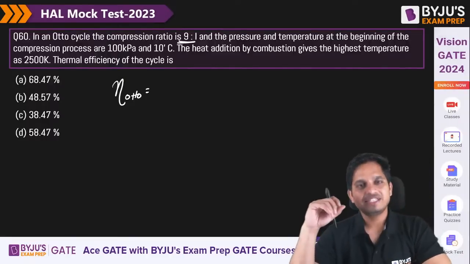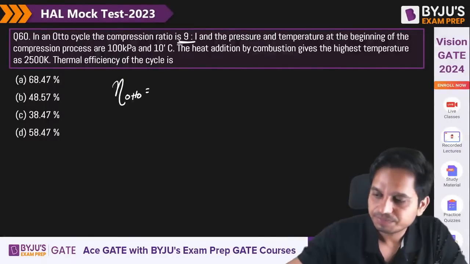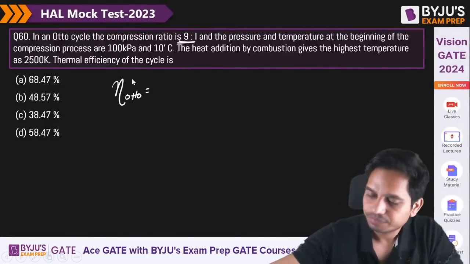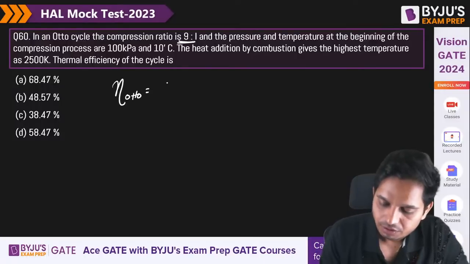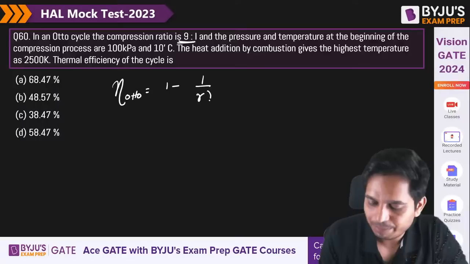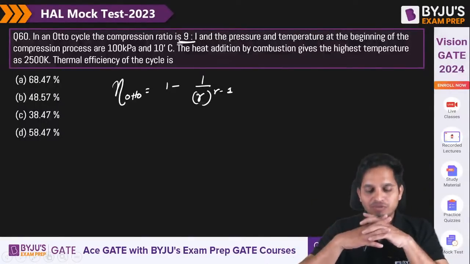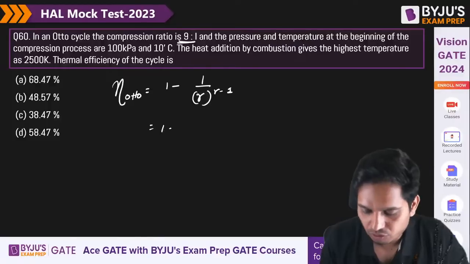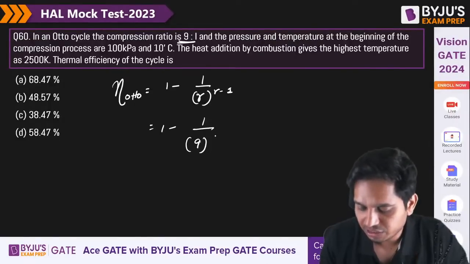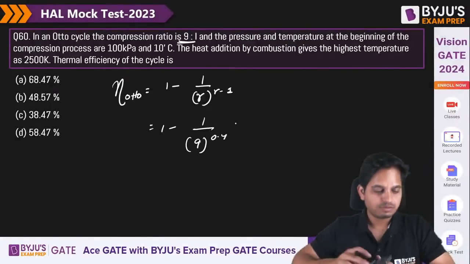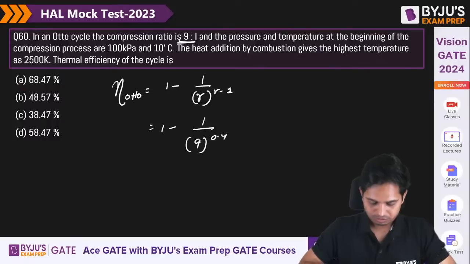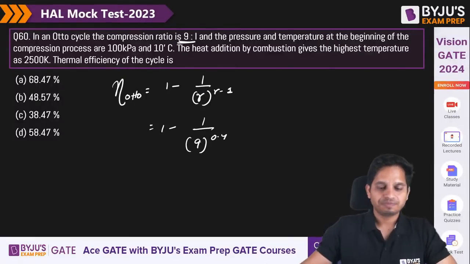There is a little variation, just try to do it again. One minus compression ratio to the power gamma minus 1. Has anyone else solved this? I need to recheck. Okay, 9, 0.4. So 0.5847. No.